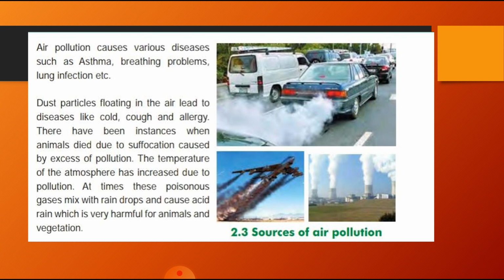Acid rain is very harmful because of all these things. The gases like SO2 and nitrogen oxide, which pollute the air, get dissolved in the rain to cause acid rain, which is very harmful for animals and vegetation.